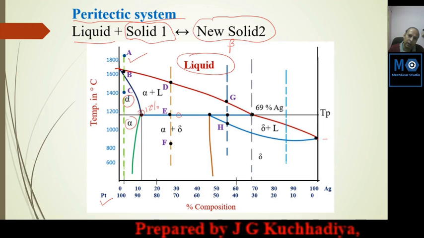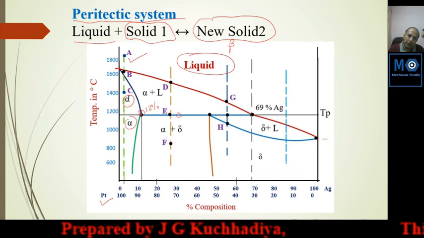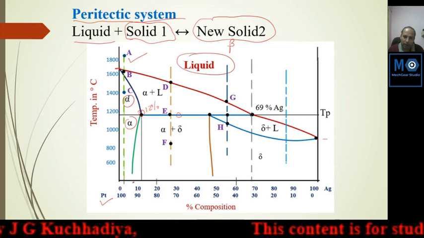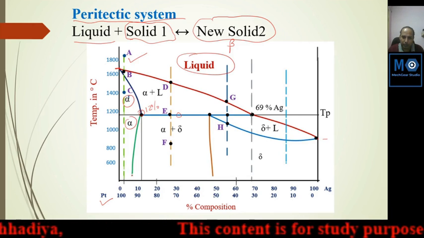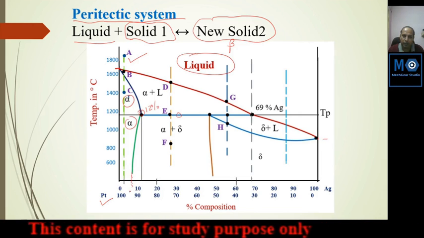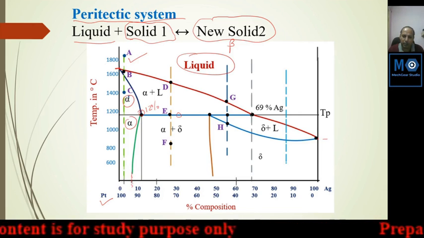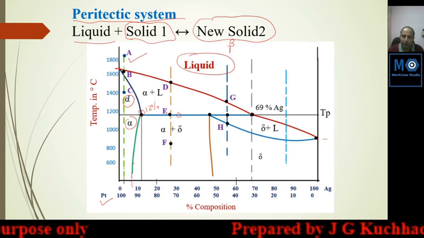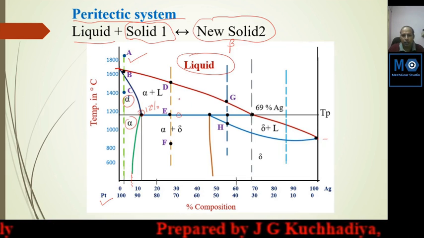So alpha solidifies up to 12% maximum, then its solubility goes on reducing. So here also it will solidify up to 5 to 6%. Maybe it is not necessary to remember the exact value, but here the solubility of the alpha reduces.